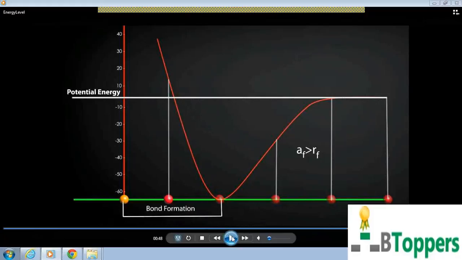So, that is the bond length, where the attractive forces are equal in magnitude to the repulsive forces.